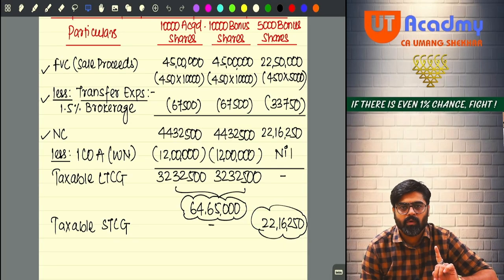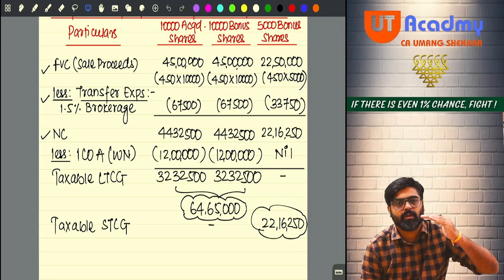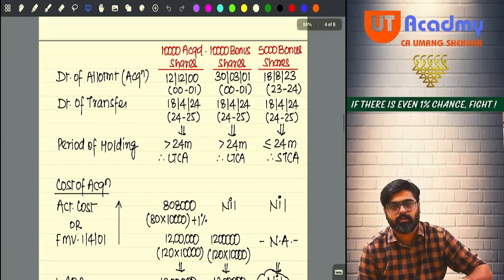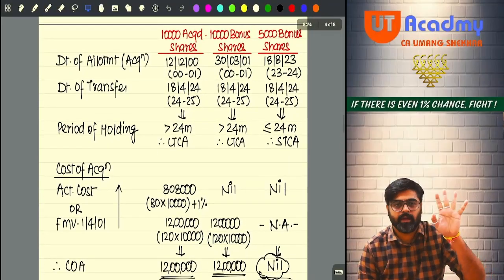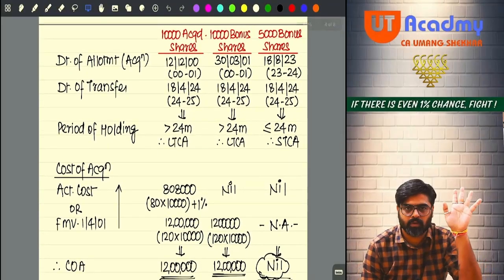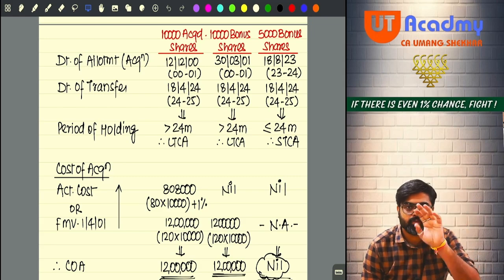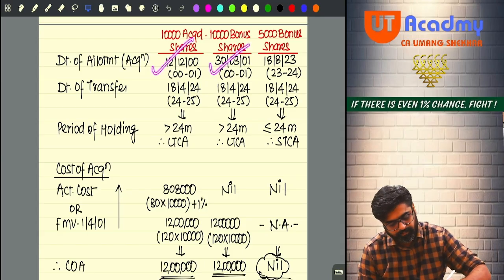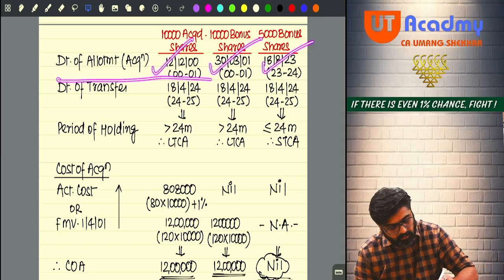Now what you will do, you will keep some lines blank to make this working note again, that you are going to do on your own now. But in this working note, what will change? This will remain the same, but only the date of transfer you will change.